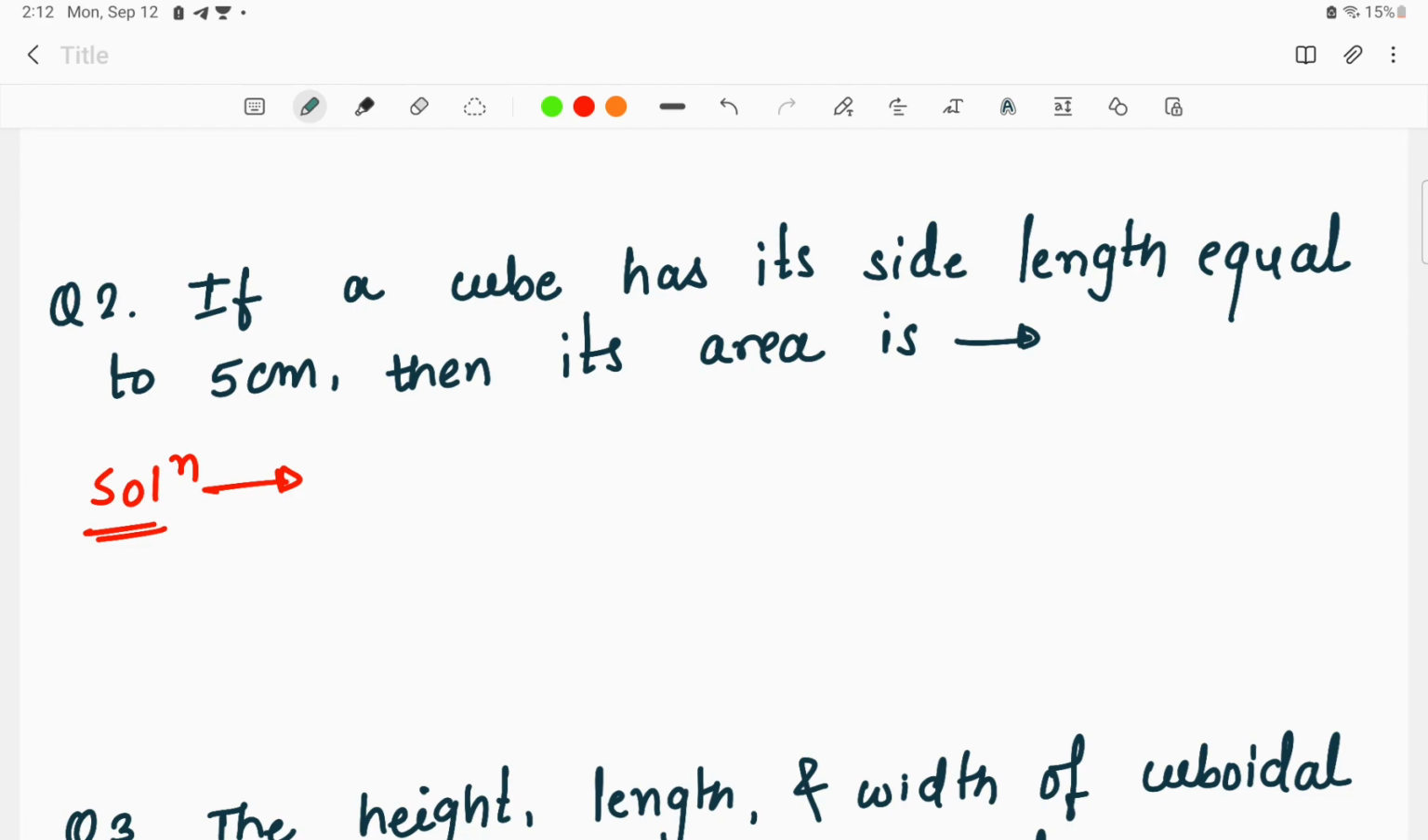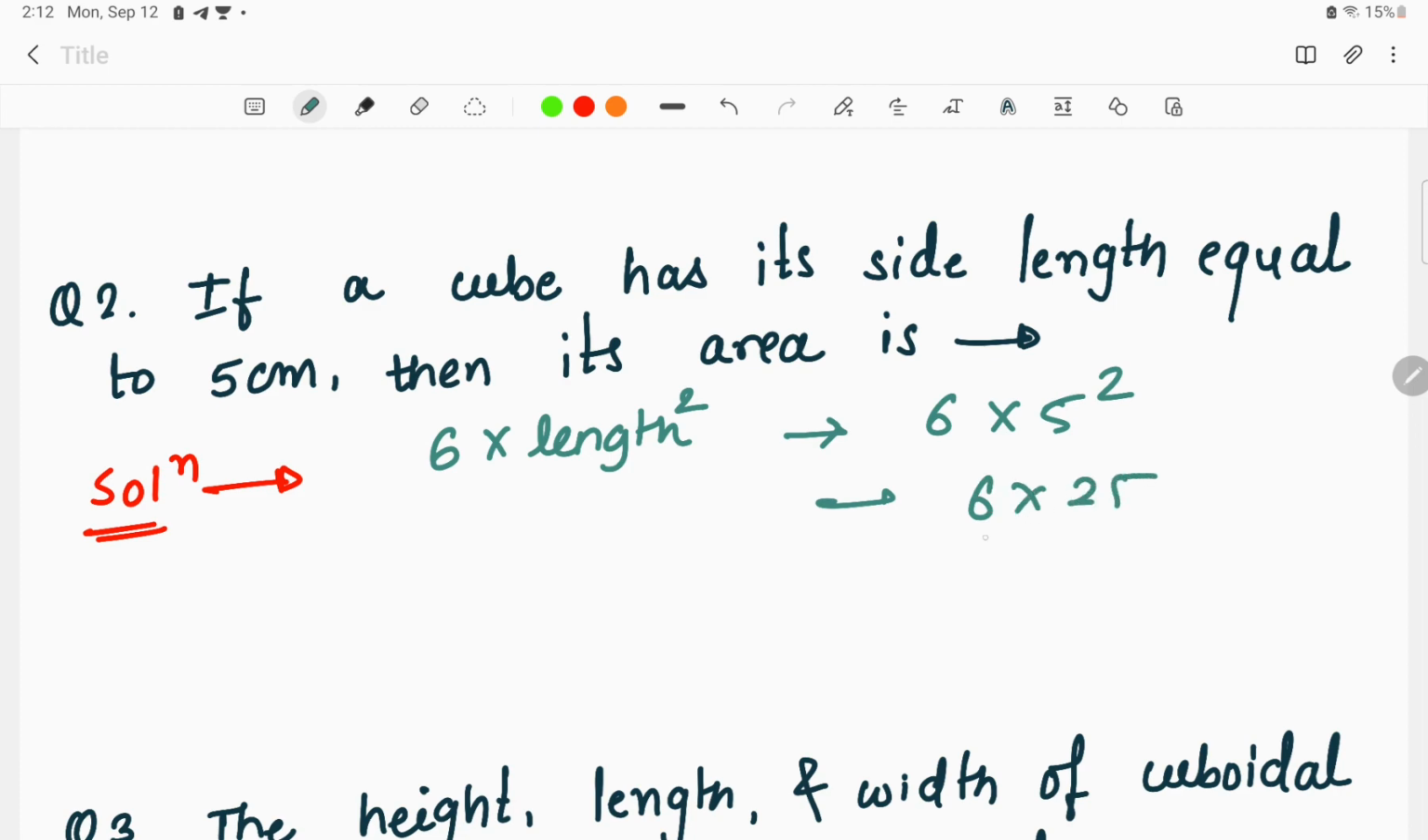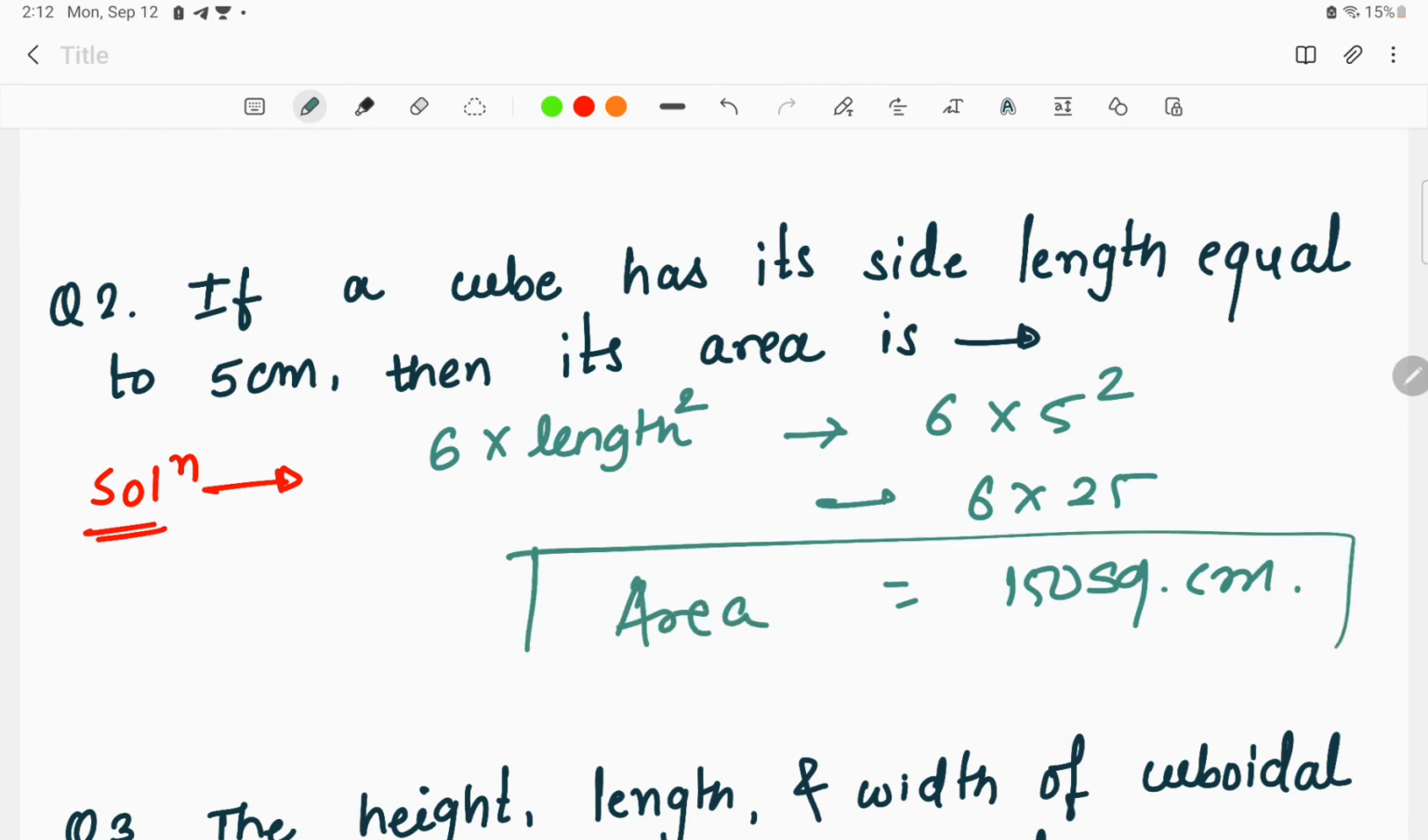As I told you, whenever we find the area of a cube, we know the formula is 6 length square. Okay, 6 into length ka square, that is side square, right? So what is given over here is length, that is 5 centimeter. So 6 into 25, that is 150 square centimeter will be the area of the cube. This is the answer to the question.